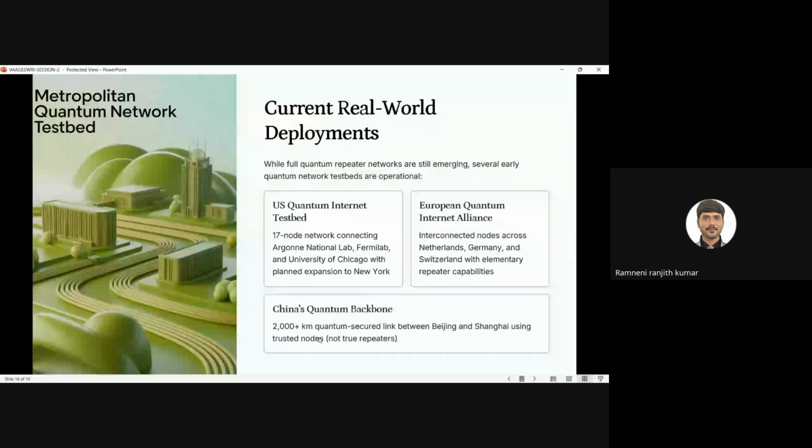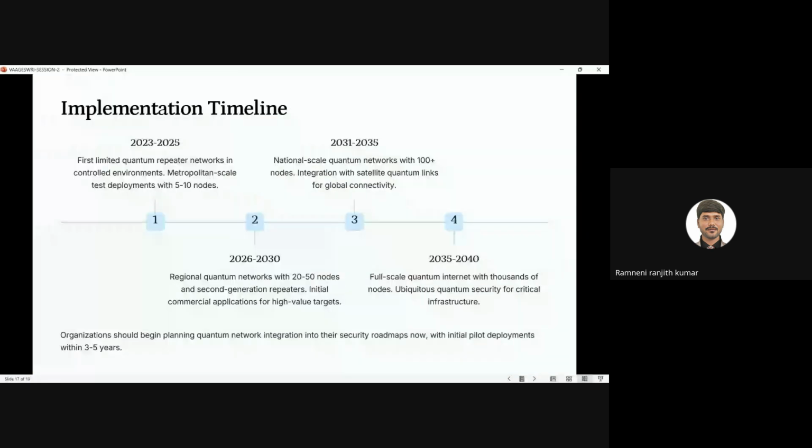And the future timeline. Implementation time is from 2023 to 2025. It started with a 2022 pilot repeater network, with 5 to 10 nodes. In 2023 to 2025, they built the repeater network with 5 to 10 nodes. And in 2026 to 2030, there will be a regional network. It should cover the regions, and it should have a minimum of 20 to 50 nodes.